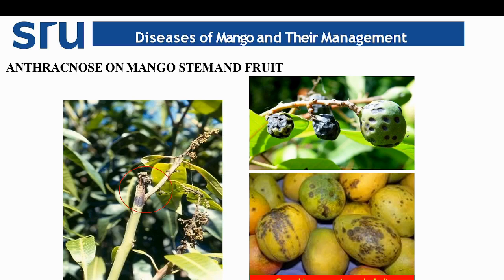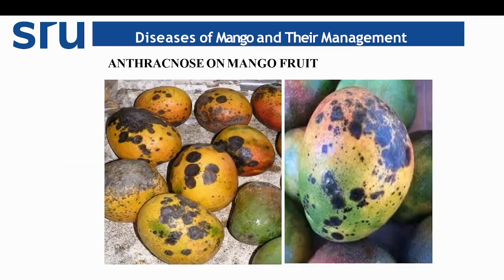Here we can see the stem end infected with the mango anthracnose pathogen, and we can see streak or line formation on the fruit, with symptom development during storage condition, and also dark brown to black spot formation on young and immature fruits. So overall, these are the pictures representing the anthracnose disease of mango.